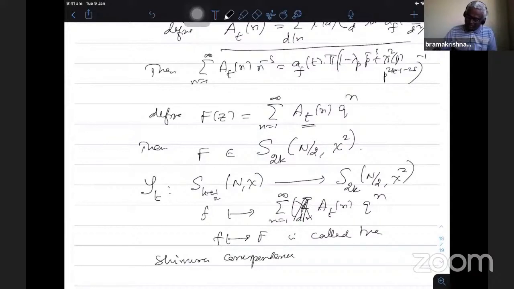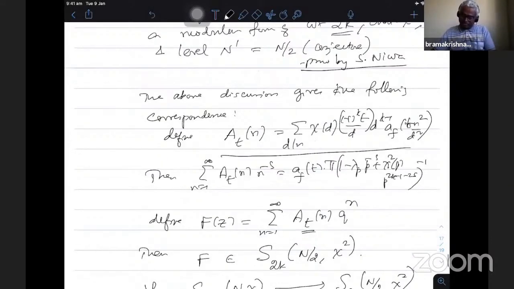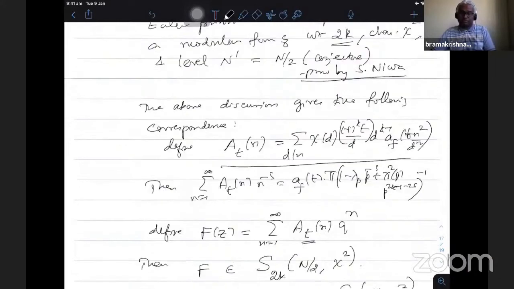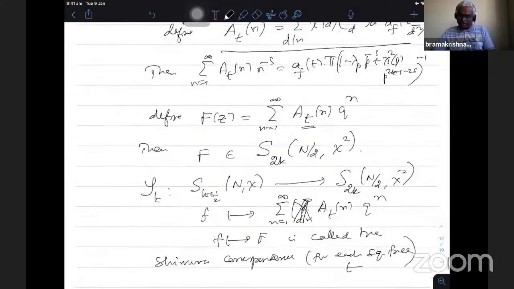And then this depends on, for each square free t. Okay, so what is the time now? 45. So any question in between the steps? Given any f, I can define capital F using this relation.